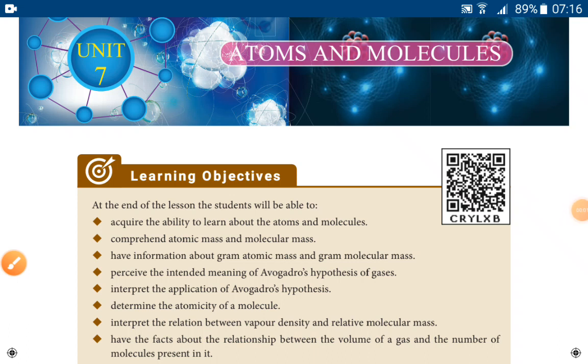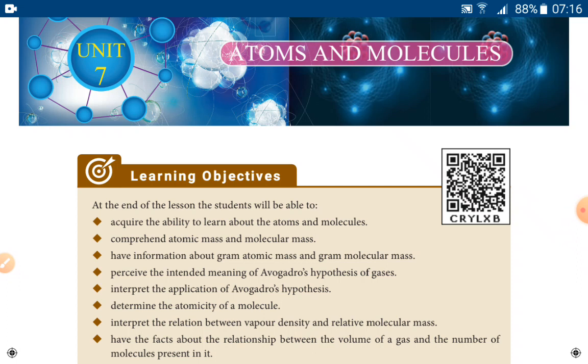Dear students, now we are going to learn about atoms and molecules, and we have already discussed some of the topics in this lesson in two different sessions. Because of poor clarity of writing, some boys claimed they were not able to take notes. So again we are going to discuss atoms and molecules, and in this chapter about atoms and types of